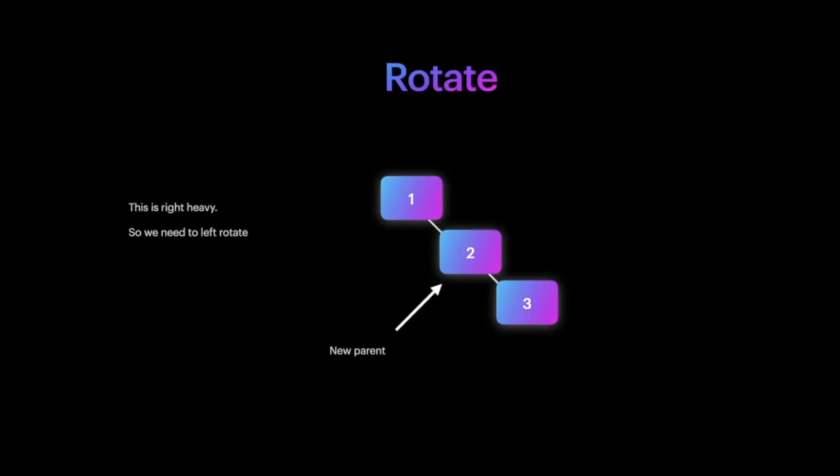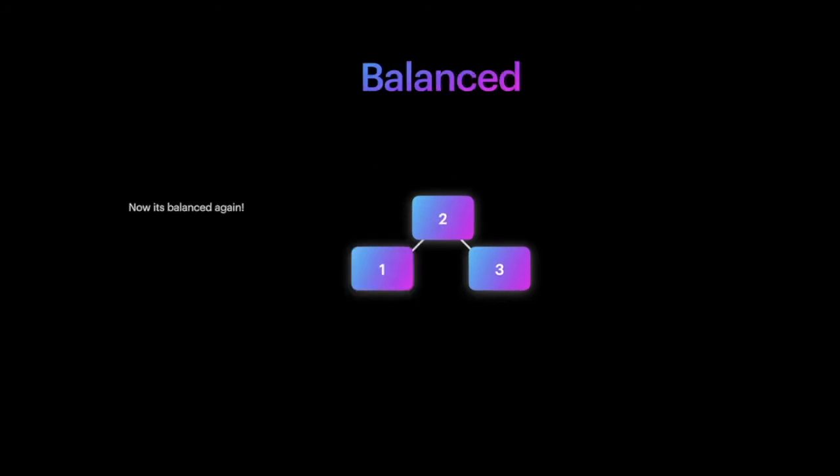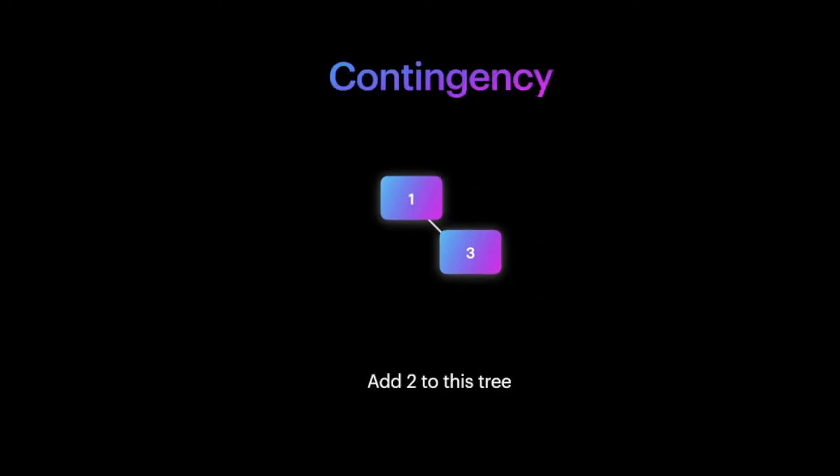To do this, we assign the new parent of the right to the right node of the old parent. We make the left node the old parent, and we let the computer take care of the rest. The tree we have now is perfectly balanced. However, there is a small limitation that needs to be addressed.